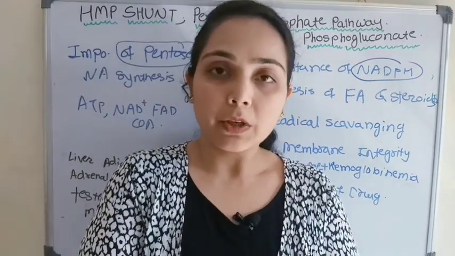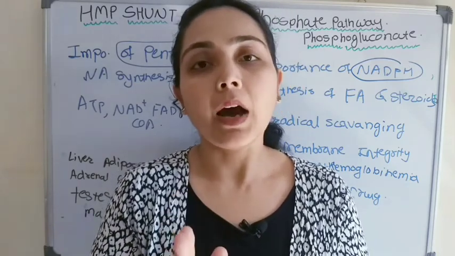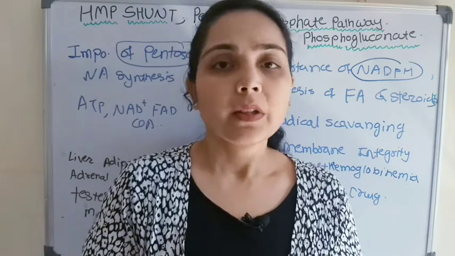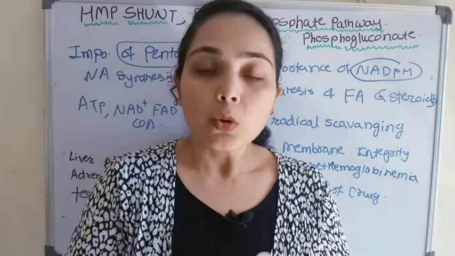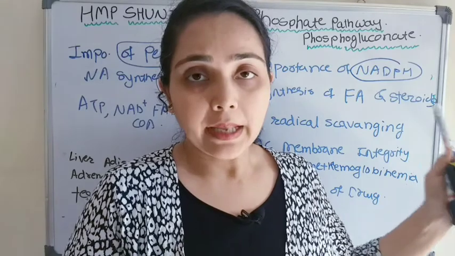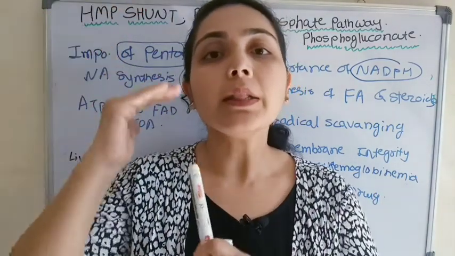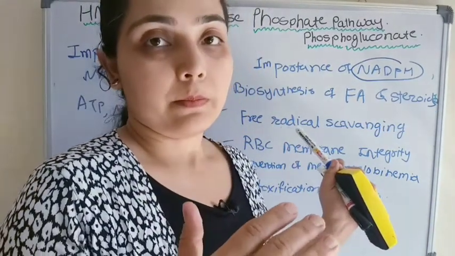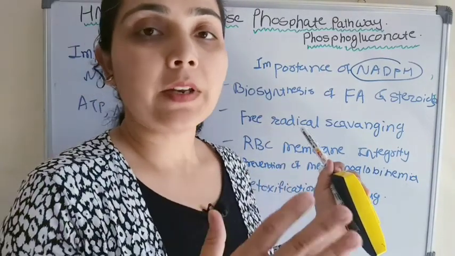During the various metabolic processes, free radicals are generated. Those free radicals are harmful to our macromolecules like DNA, RNA, protein. They will bring deformities over there. So the glutathione is required over there. This NADPH helps to keep the glutathione in the reduced state. In that way it will help in reducing the damage of free radicals, because free radicals bring damage to our macromolecules.